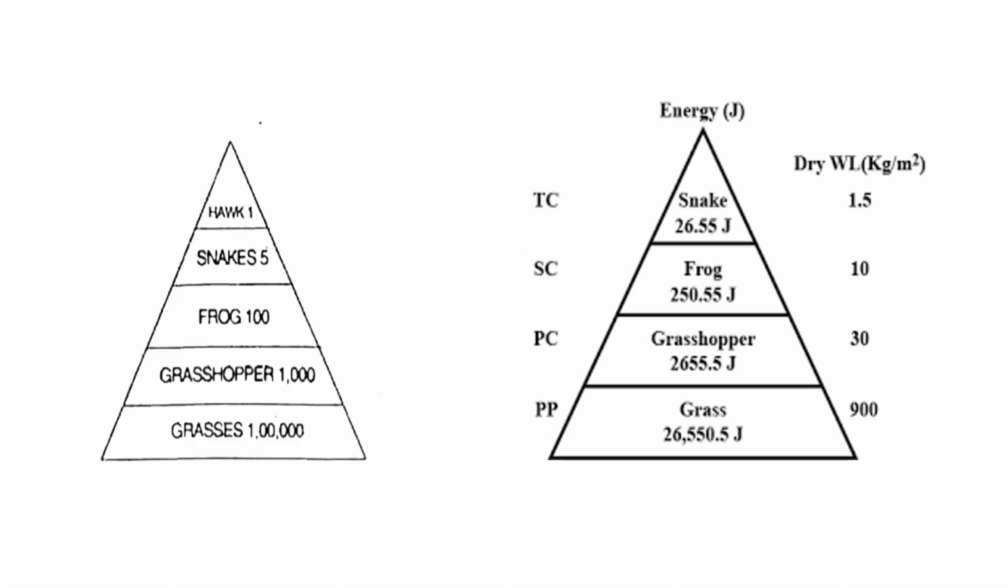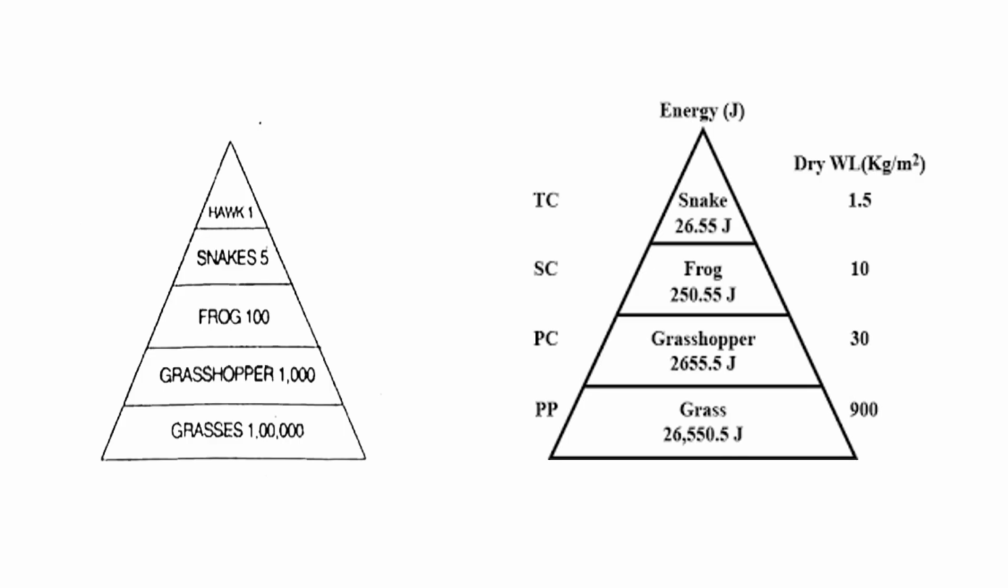The one on the left is showing about 10,000 grasses being fed upon by 1,000 grasshoppers, and 1,000 grasshoppers being fed upon by 100 frogs, and 100 frogs being fed upon by 5 snakes, and 5 snakes being fed upon by 1 hawk. This is showing the different trophic levels, and at each trophic level it shows the number of organisms that you have there. But the second diagram on your right is showing grass. You have below it, you have